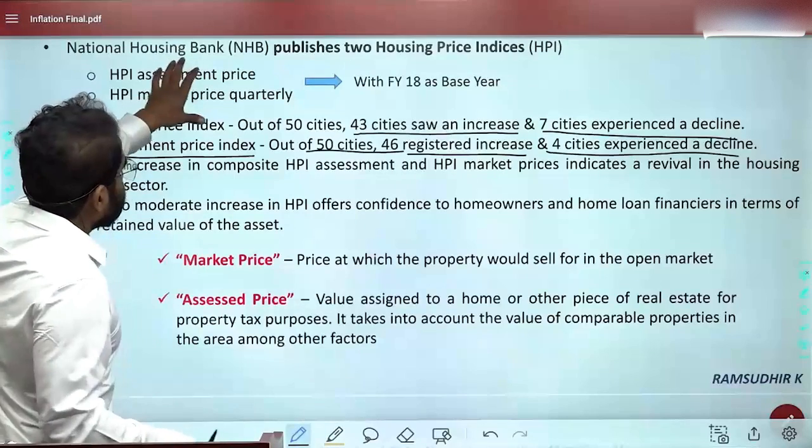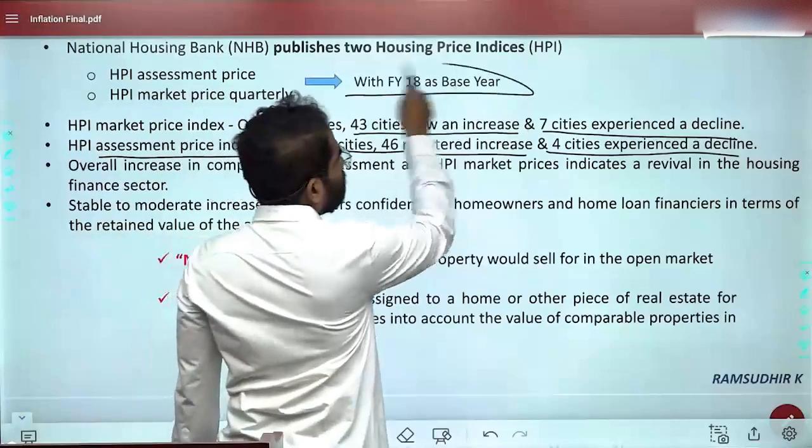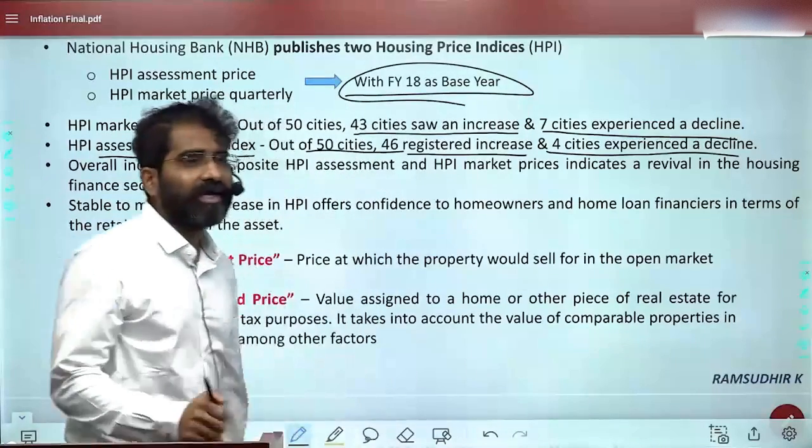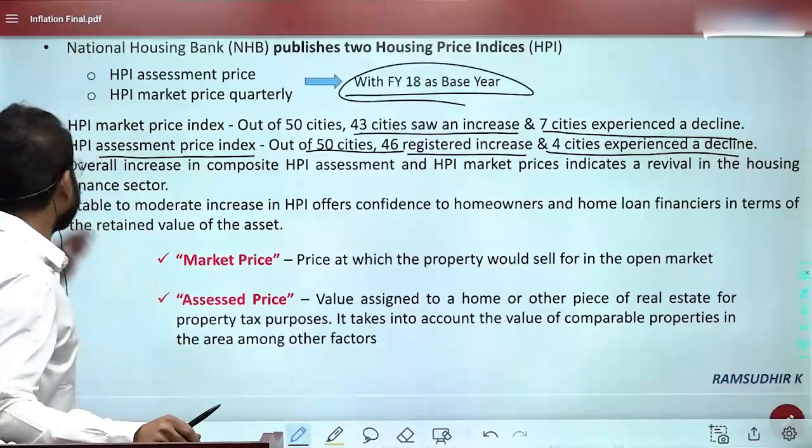Now this index, which is calculated by the National Housing Bank, the base year that is taken is 2018. The base year that is taken is 2018. That is something which you will remember.